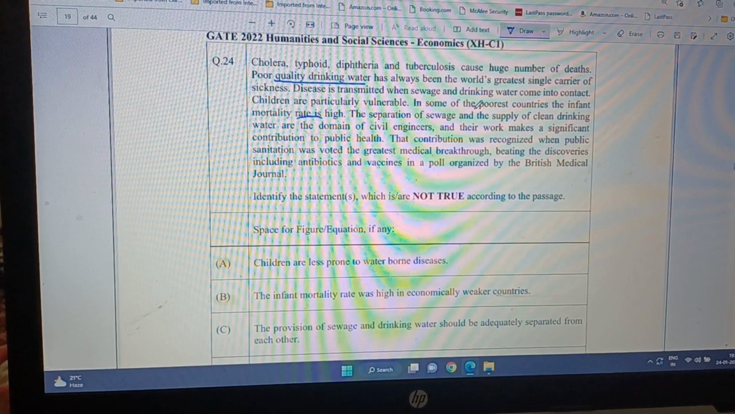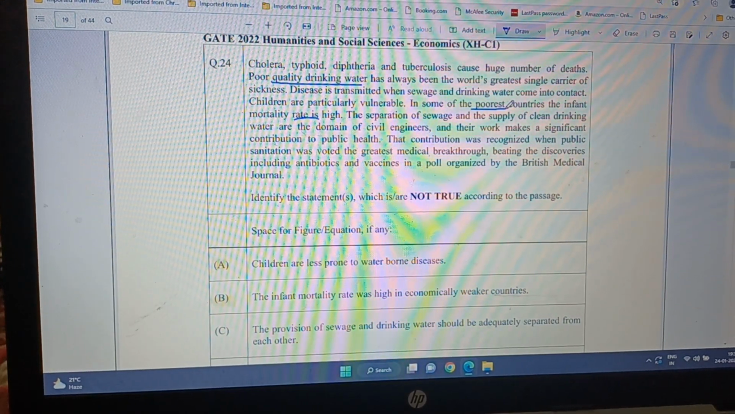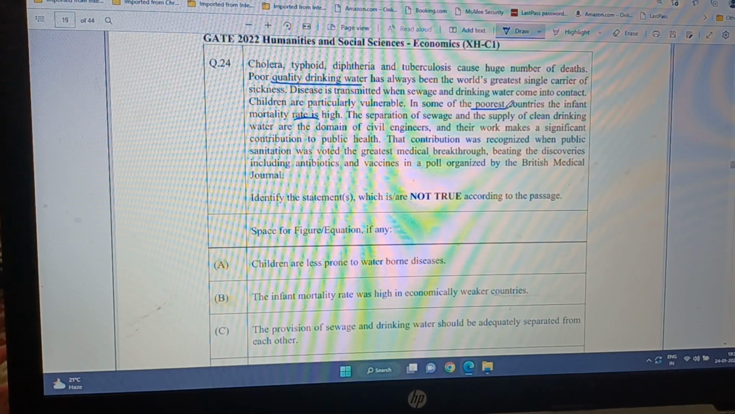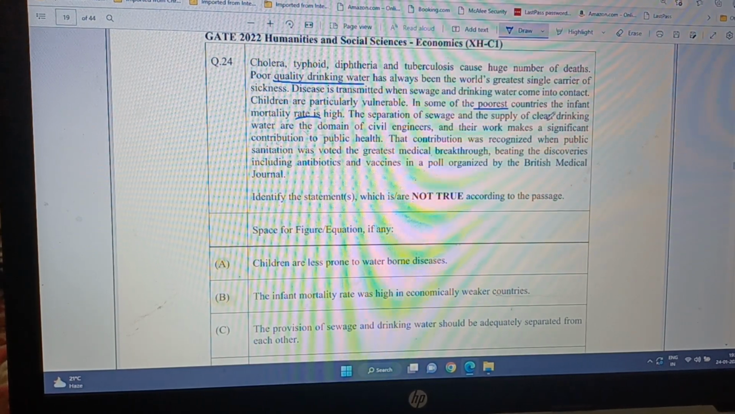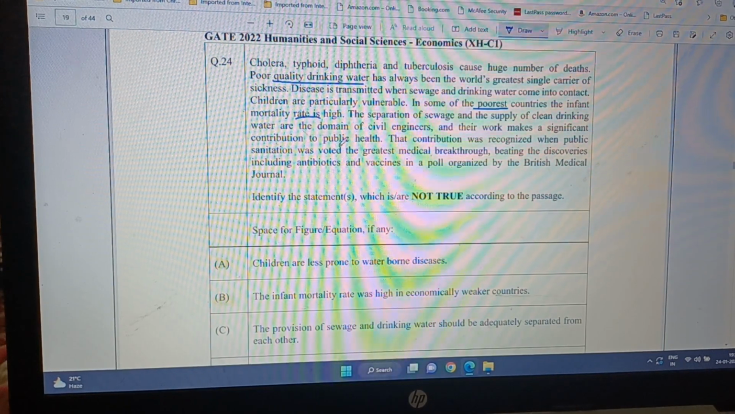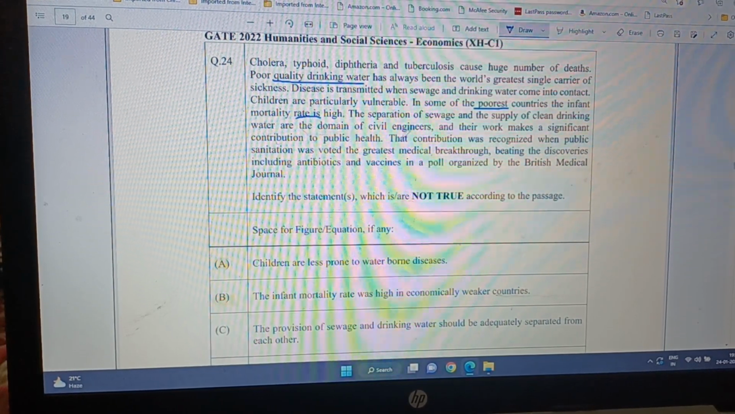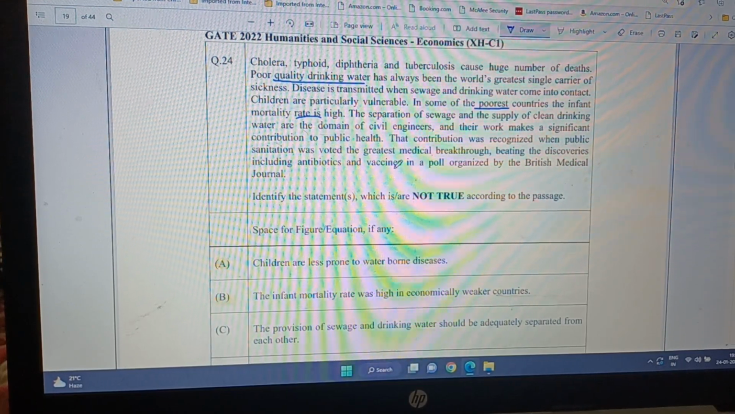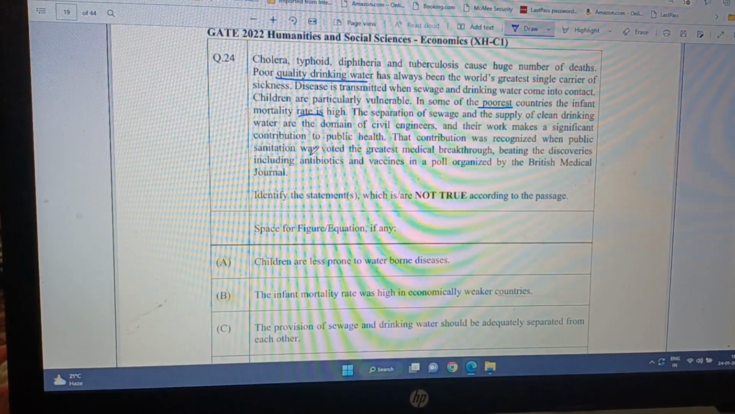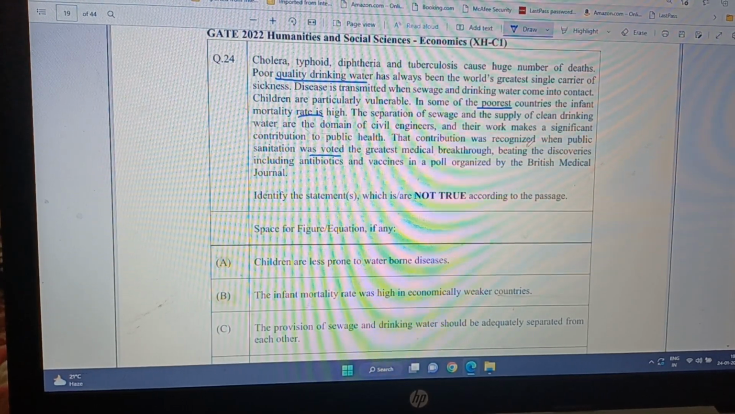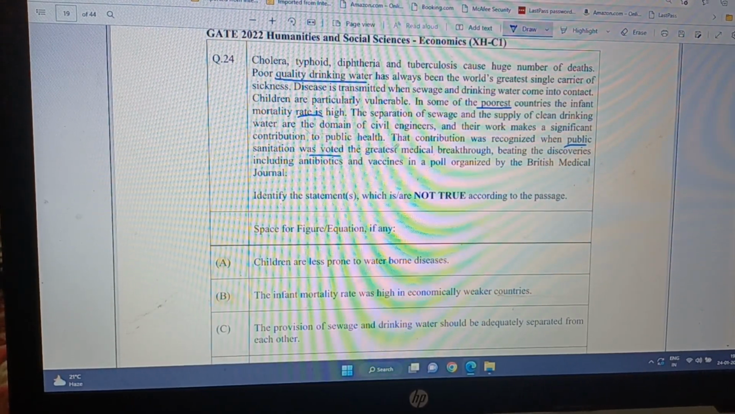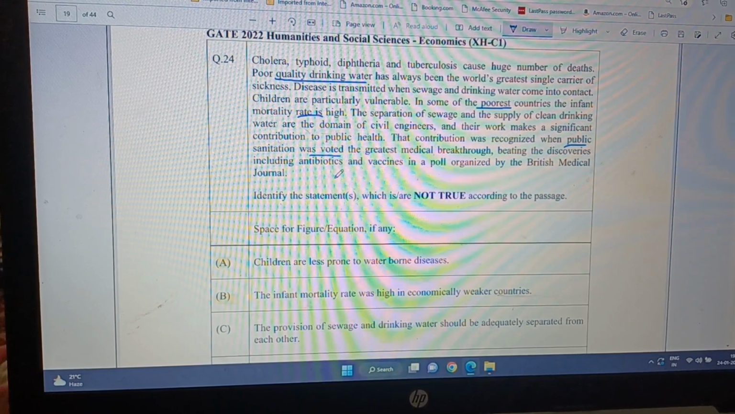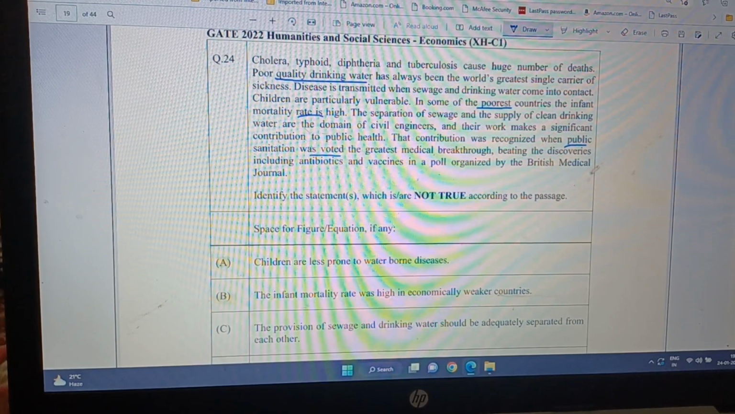In poorest country, okay, the separation of sewage and the supply of clean drinking water are the domain of civil engineers, and their work makes a significant contribution to public health. So, this separation of clean drinking water from the sewage makes contribution to public health. That contribution was recognized when public sanitation was voted the greatest medical breakthrough. So, greatest medical breakthrough was public sanitation. Yeah, it was not that, let's see, vaccines. Okay, beating the discoveries including antibiotics and vaccines in a poll organized by British Medical Journal.